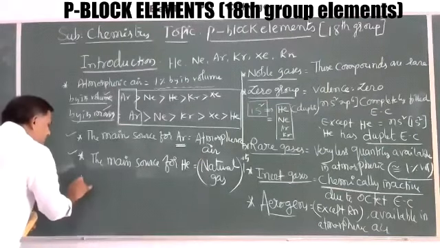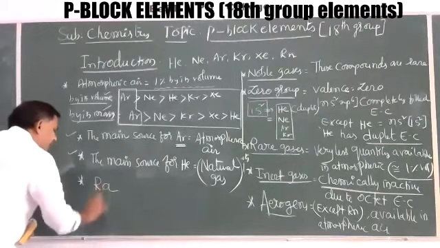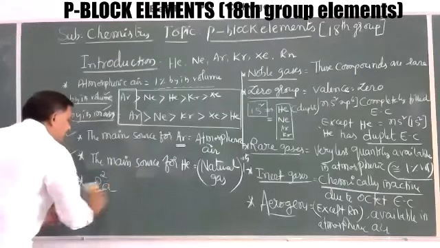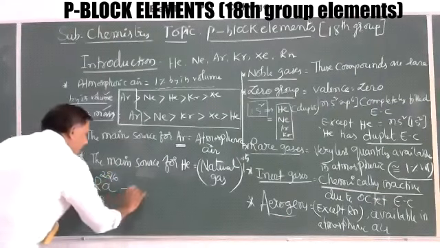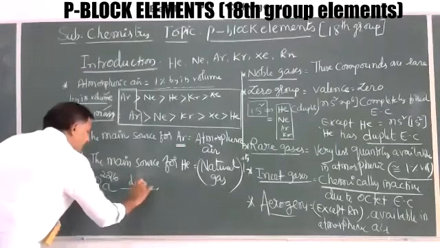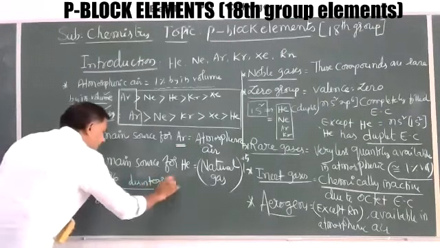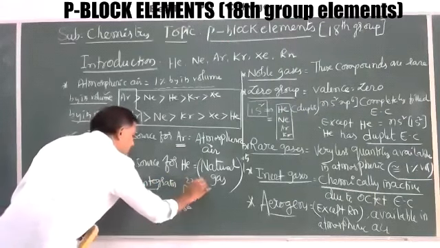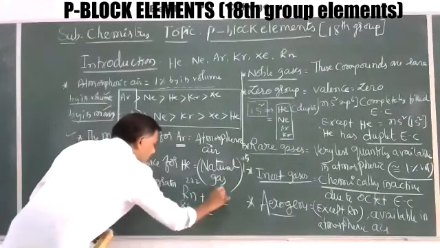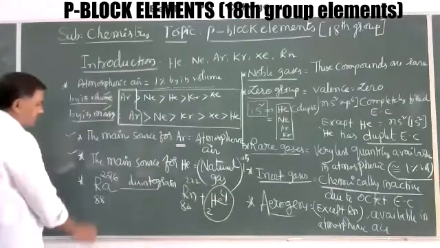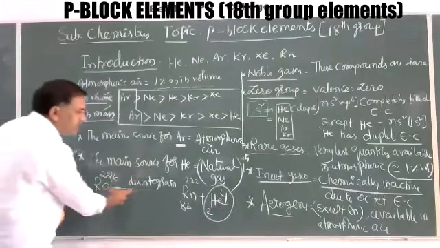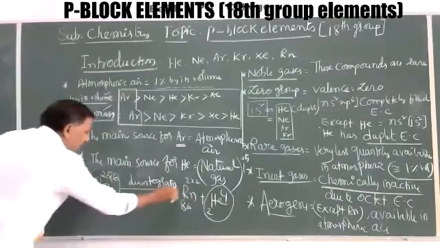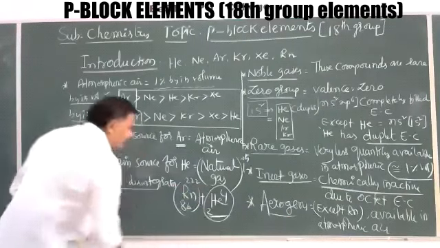By the radioactive disintegration of radium, radium 88, 226, on disintegration gives the corresponding radon 86, 222 plus helium 4. This means helium is also obtained by the disintegration of radioactive elements, like radium to radon and helium, as an alpha particle.